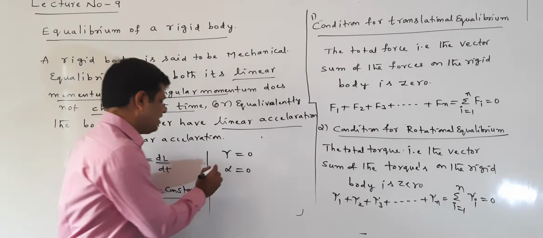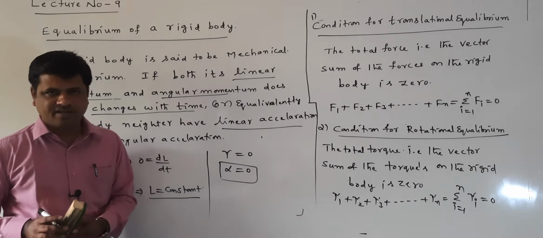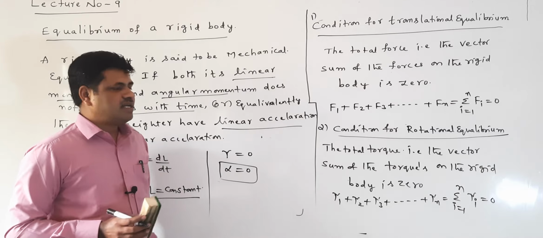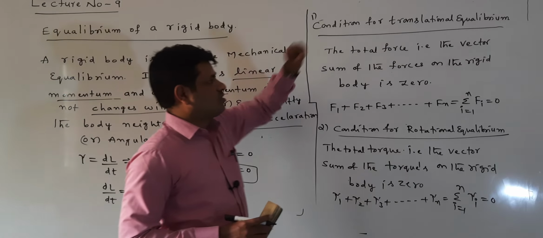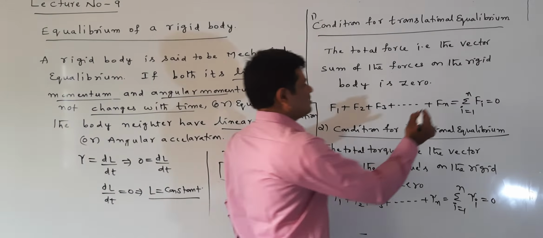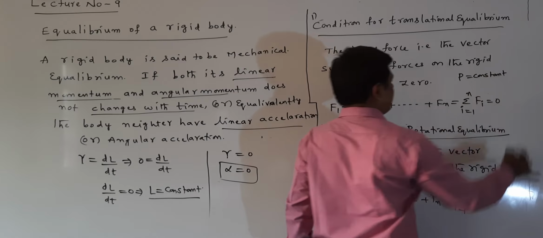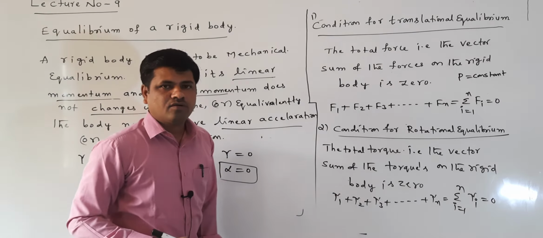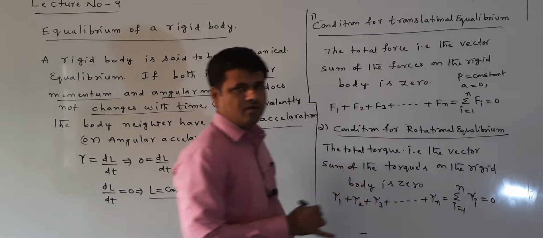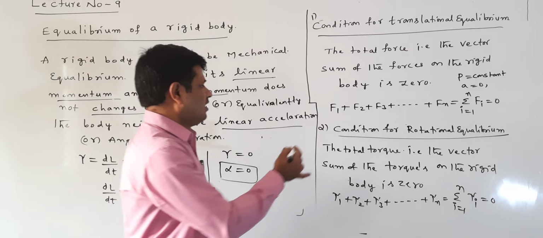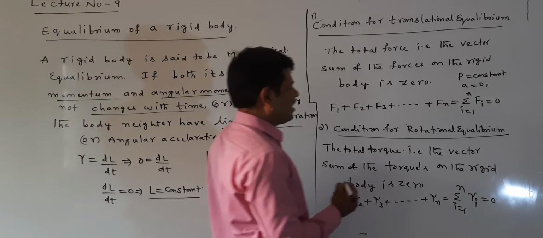Alpha equal to 0 means the body has neither angular acceleration. Let us discuss this clearly once again. When the total force is 0, it means P is constant and a equal to 0. When the total torque is 0,